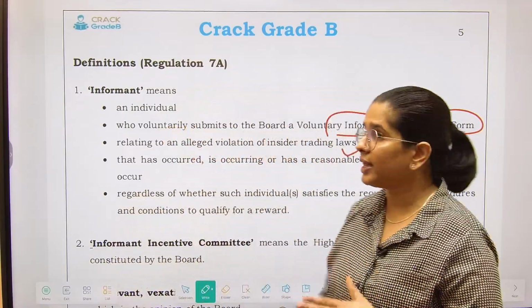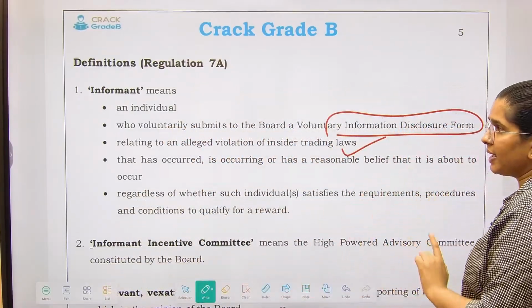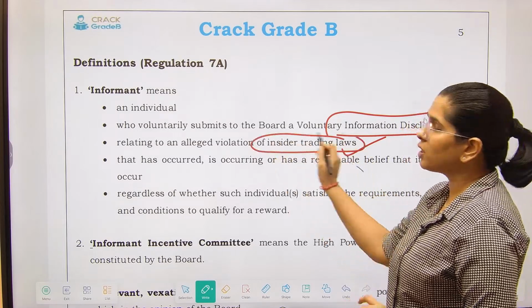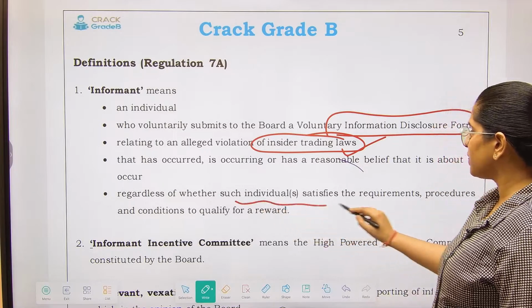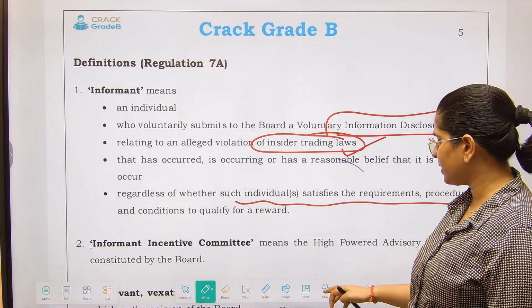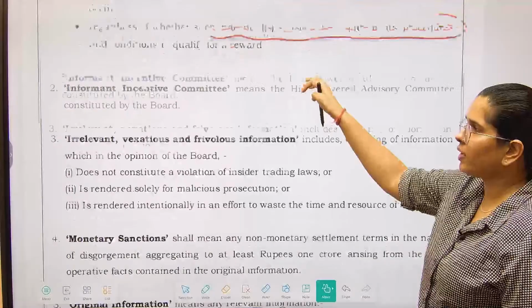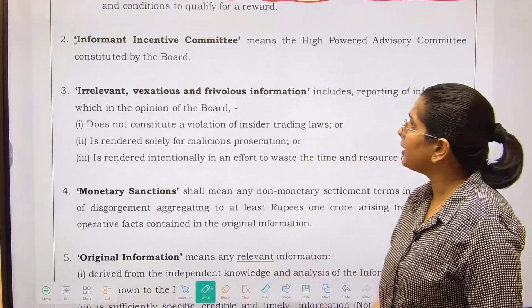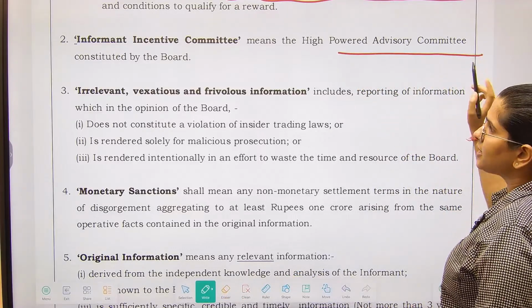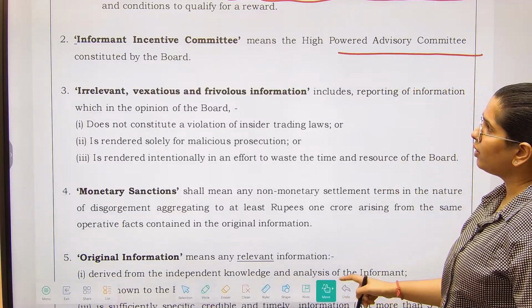So a person who tells the board, that means SEBI, that insider trading laws are violated in a company, regardless of whether such individual satisfies the requirements etc. for a reward or not, we'll call him an informant. Informant incentive committee, a high powered advisory committee, will be constituted by the board.